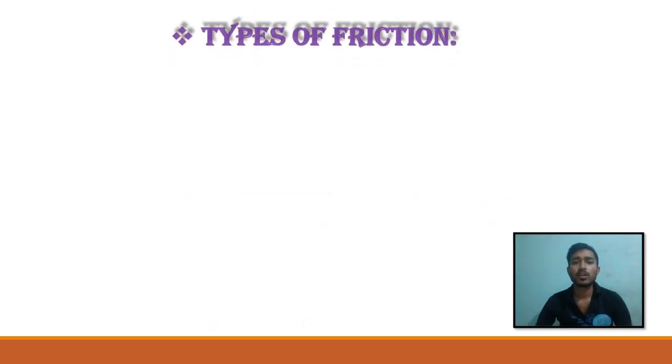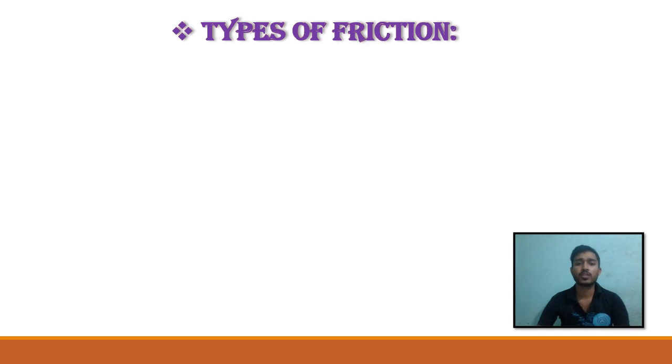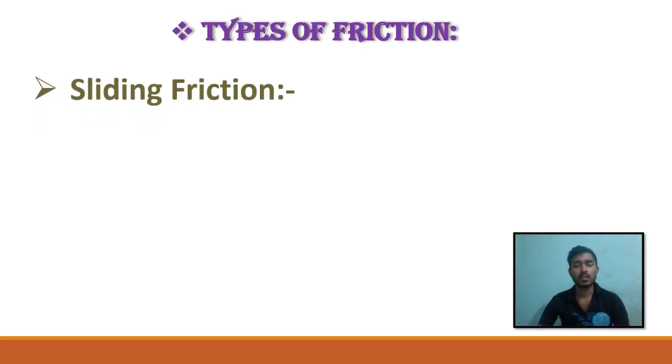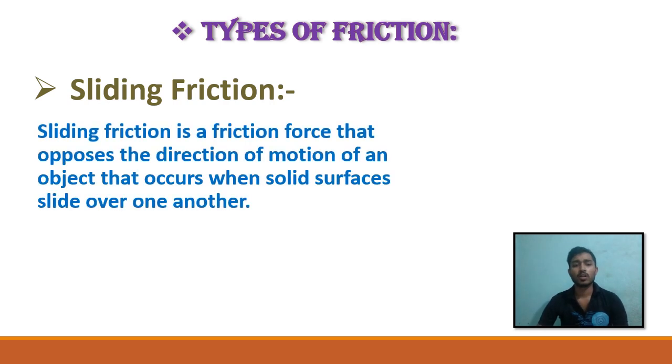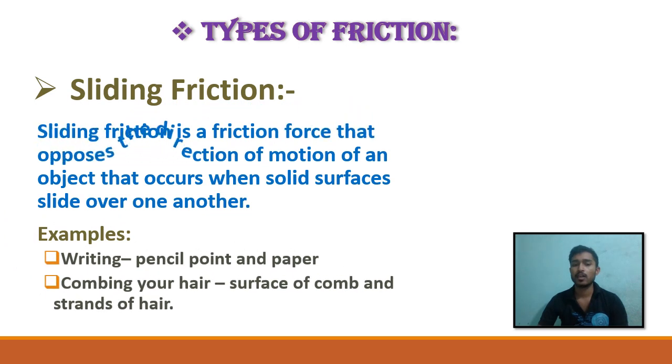Now, coming to the discussion about types of friction. The very first type is sliding friction. So, what is sliding friction? Sliding friction is a frictional force that opposes the direction of motion of an object, which occurs when a solid surface slides over another. A very close example to us is when we write something on paper using a pen, there is also friction.